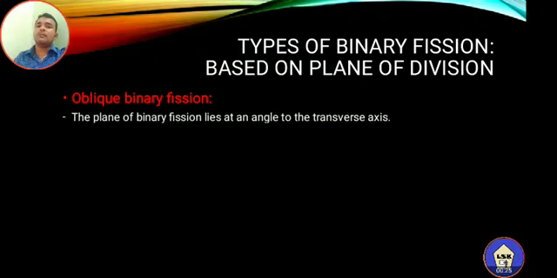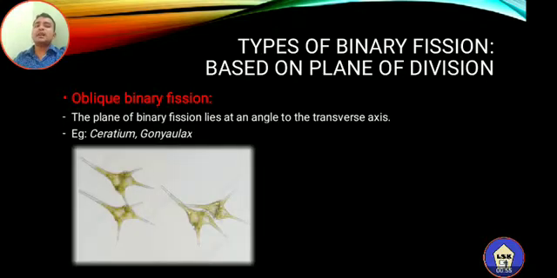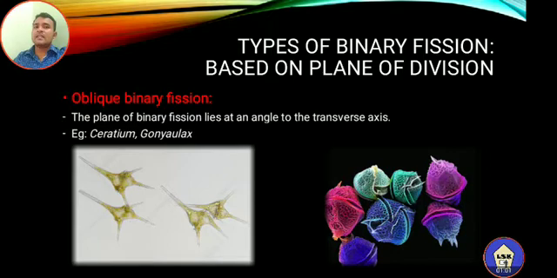Oblique binary fission is nothing but binary fission in which the plane of division, or the fission, lies at an angle to the transverse axis. It is commonly found in organisms like Serratium as well as Gonialex. Gonialex is an example of dinoflagellates. So Serratium as well as Gonialex are examples of organisms that reproduce by oblique binary fission. This is the photograph of Serratium, which reproduces by the oblique binary fission mechanism. And this is the photograph of Gonialex, an example of dinoflagellates.